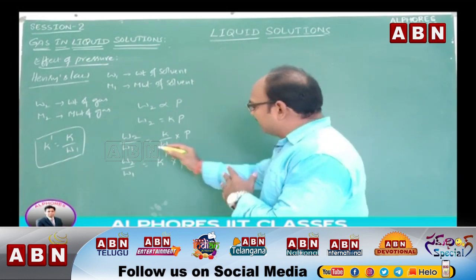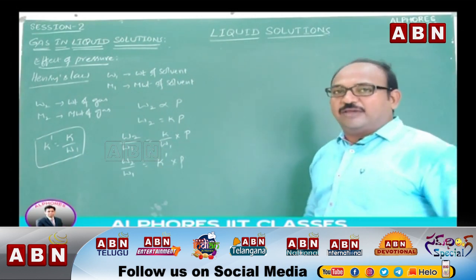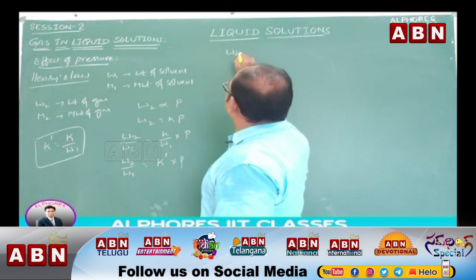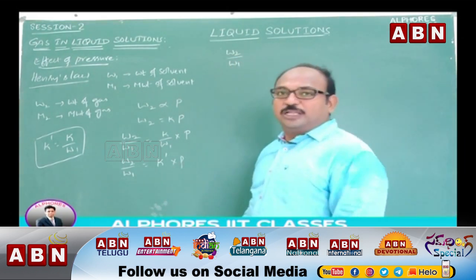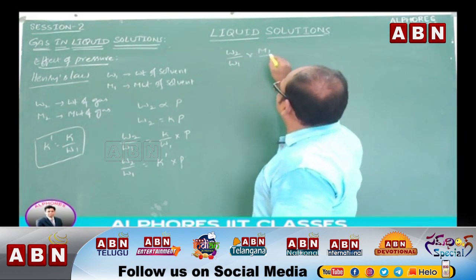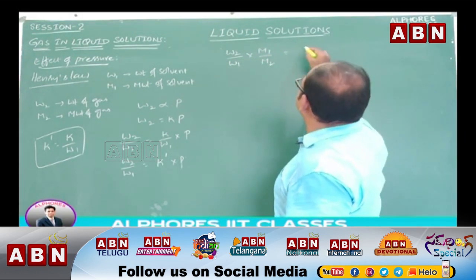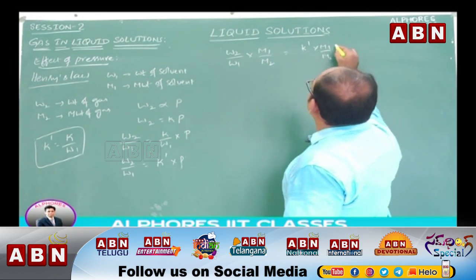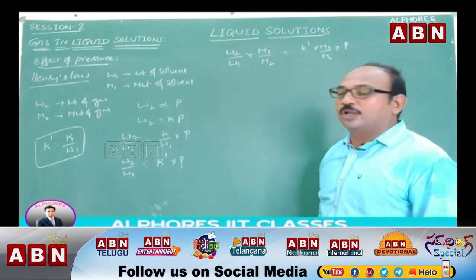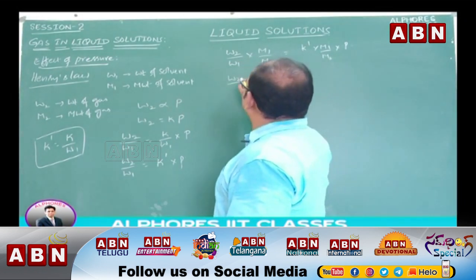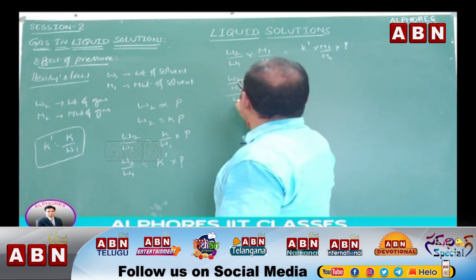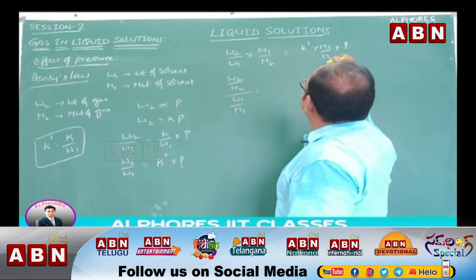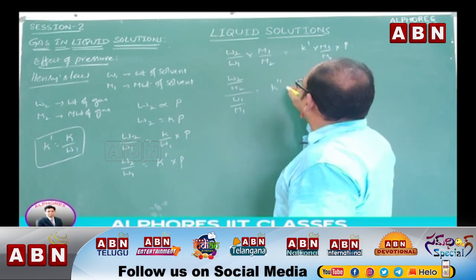We have W2 by W1, but we want mole fraction, so I want to multiply both sides by M1 by M2. Now this one I am going to write as W2 by M2 upon W1 by M1 is equal to K dash into M1 upon M2 into P. I am going to write that as K double dash into P.